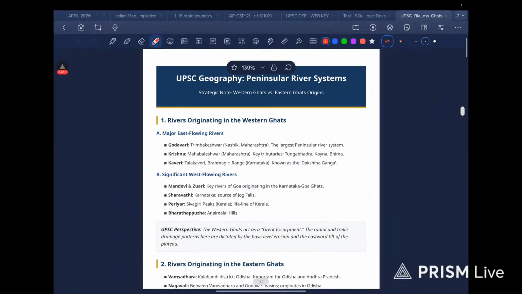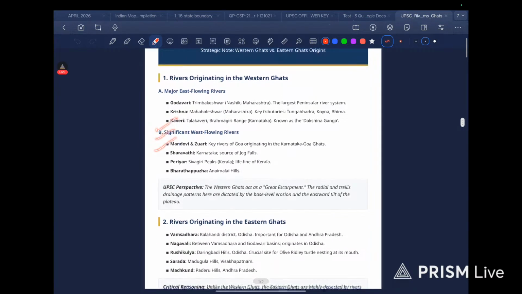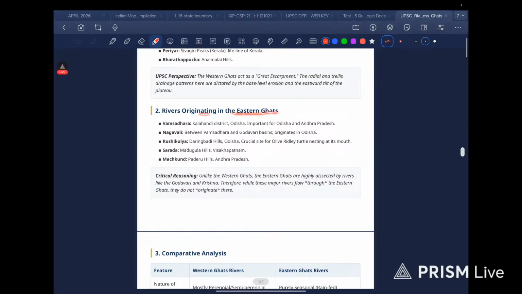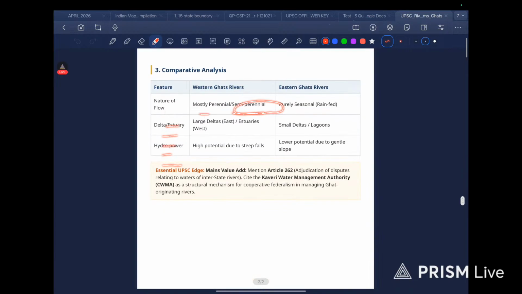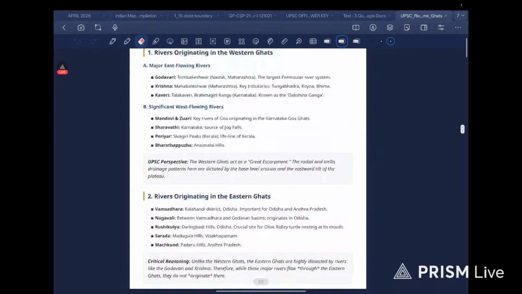Achha, it has generated this. Godavari, Krishna, major east flowing, Kaveri. This we know for sure, right? Then we have west flowing rivers: Mandovi, Zuari, Sharavati, Periyar and Bharatapuzha. Then we have rivers originating in the Eastern Ghats: Vamsadhara, Nagavalli. Okay, I guess that would be it.